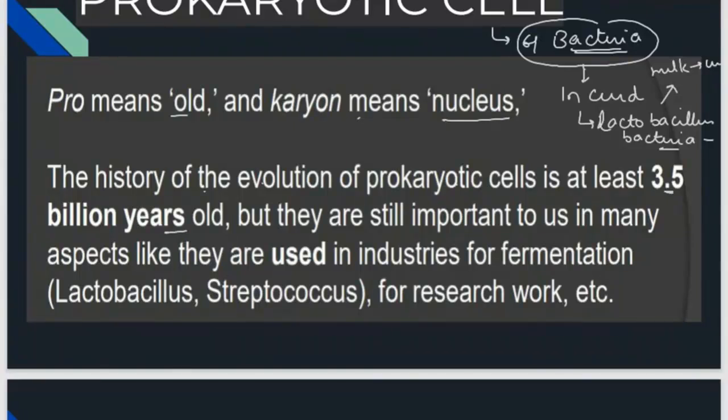They are important in industry for fermentation process, for research process. For example, lactobacillus bacteria, streptococcus bacteria. Different types of bacteria are there that are very much essential in different processes. In different forms, they are very important for us, and their history can be traced back 3.5 billion years.